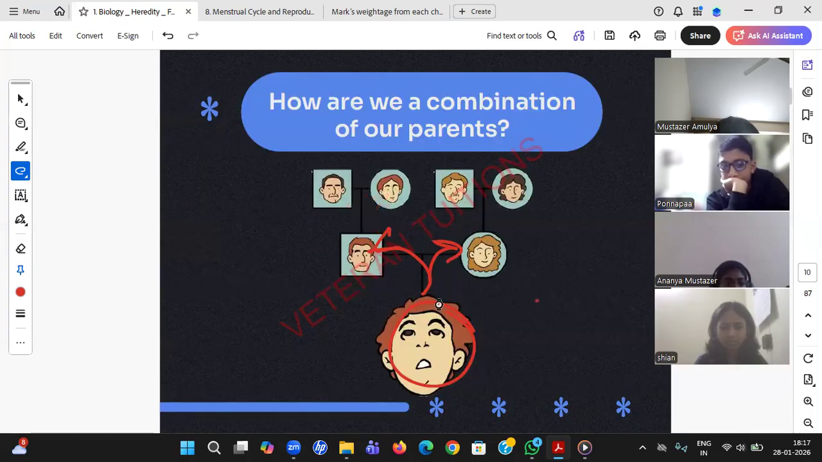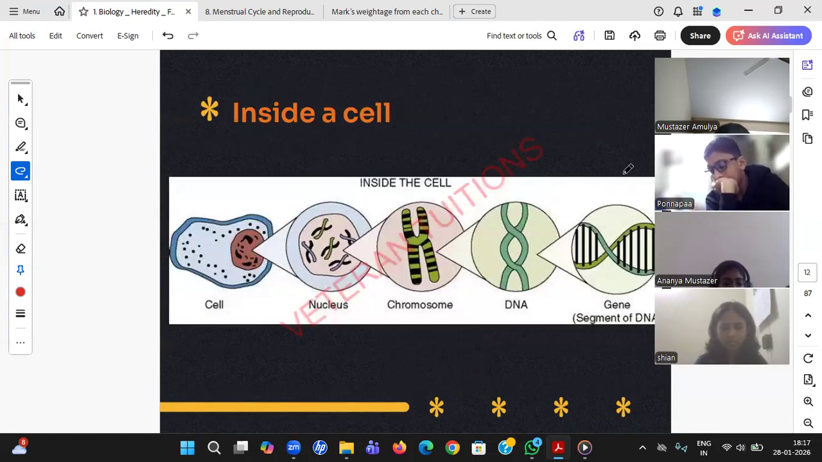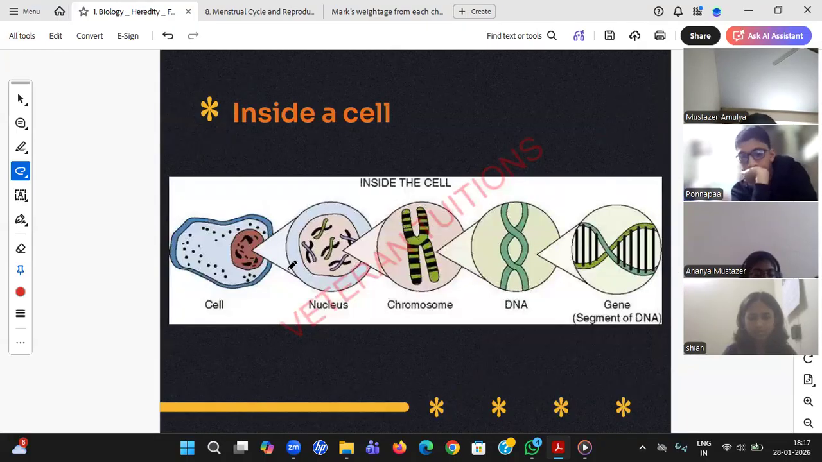Whenever such a question comes, whenever you are looking into why I am the same as my parents, you need to look at the cell level. Why should I go to such a deep level, from macro to micro? Because every human being is ultimately made up of cells. Cells form tissues, tissues form organs, organs form the digestive system, transportation system, and finally all are combined to create a human body. So what is the basic unit of the human body? It's the cell. That's the reason we will look at what is happening in the cell.